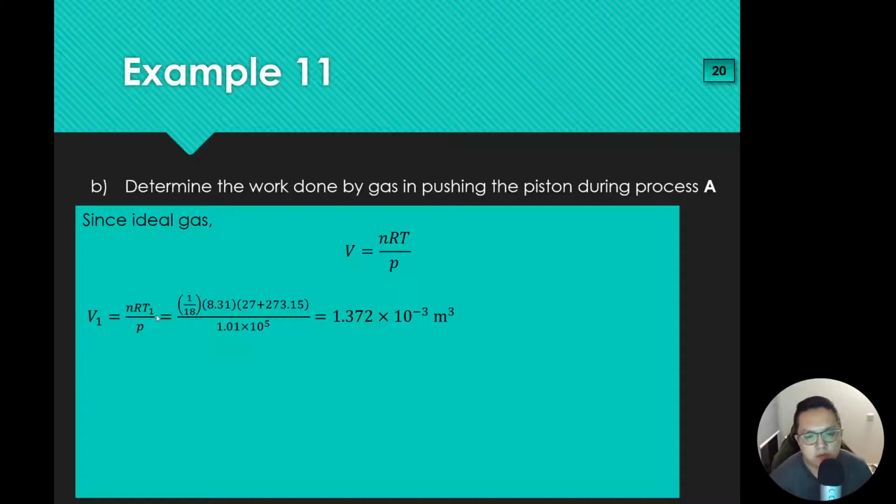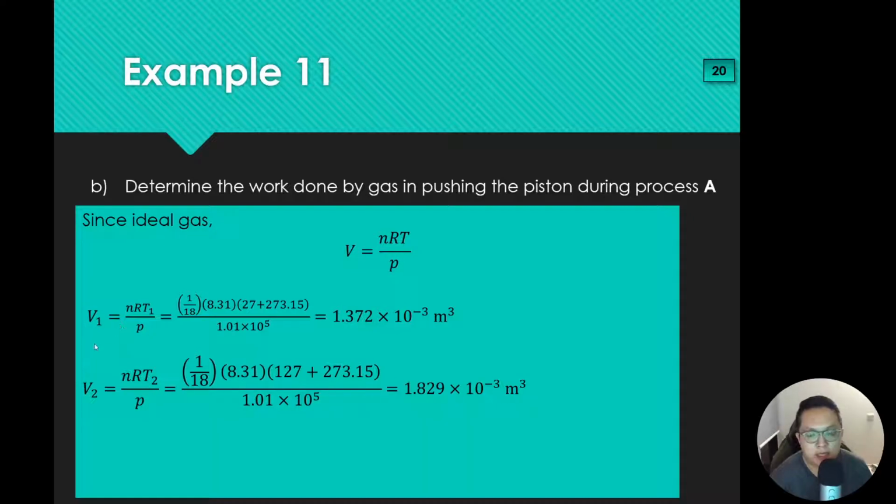You sub in n, R, and T1 over P. n is the number of moles: you have 1 gram of sample and the molar mass is 18 grams, so this is 1 over 18 of a mole. Multiply by R, multiply by your thermodynamic temperature, divided by your pressure. So you get 1.372 times 10⁻³ meter cube. Do the same for V2 with nRT2 over P, using the same approach, and you get the same answer.